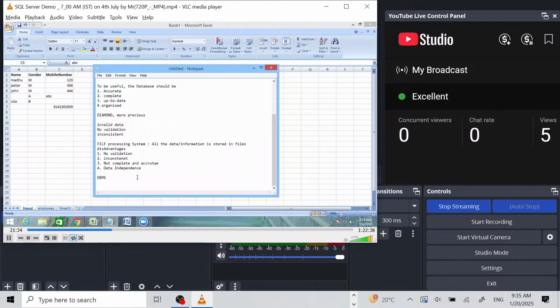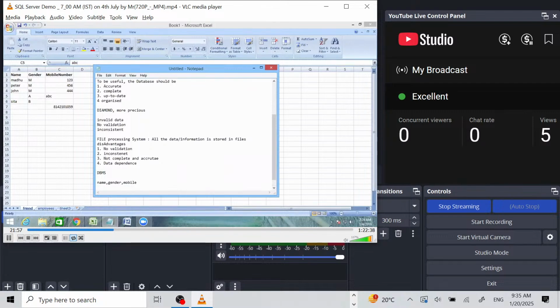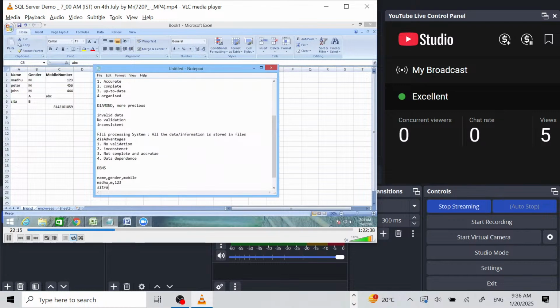Sorry, data dependence. What does data dependence mean? For example, if you're storing the information in a notepad, all the information is stored like this: name, comma, gender, comma, mobile number. Our business came to the conclusion that every field and data value is separated with a delimiter called comma. So every record is stored like this: Madhu, male, mobile number 123. Sita, female,